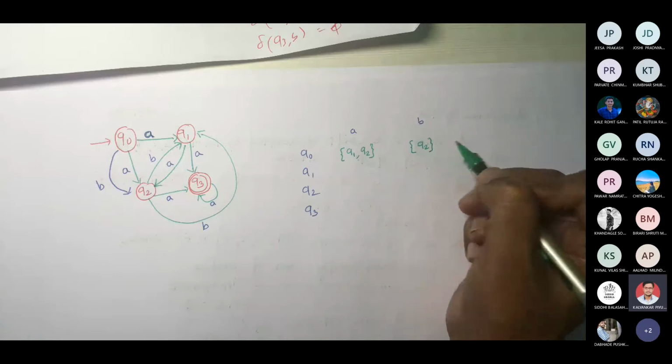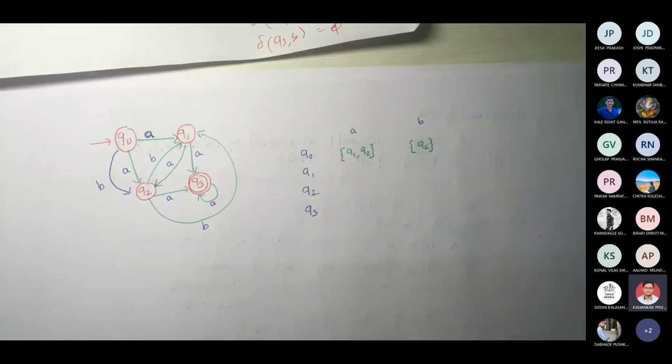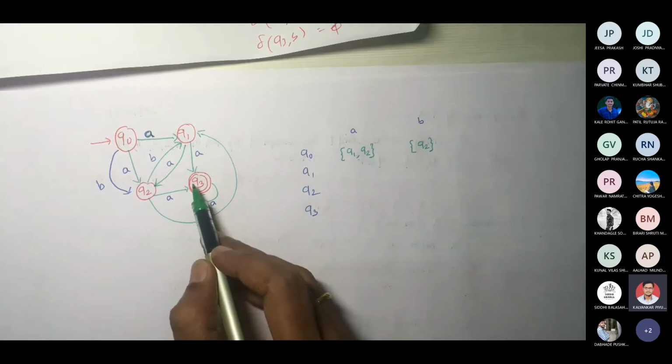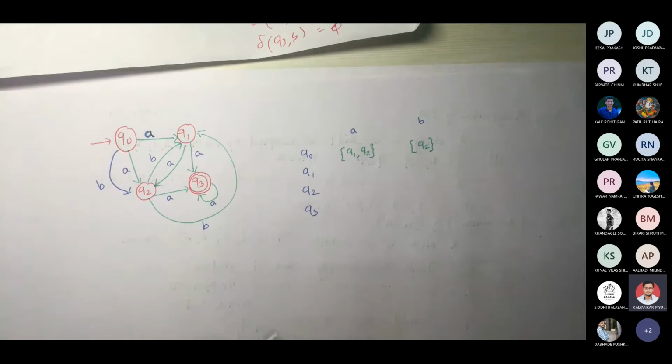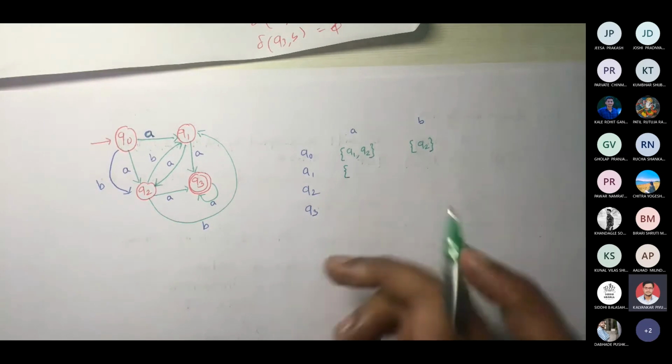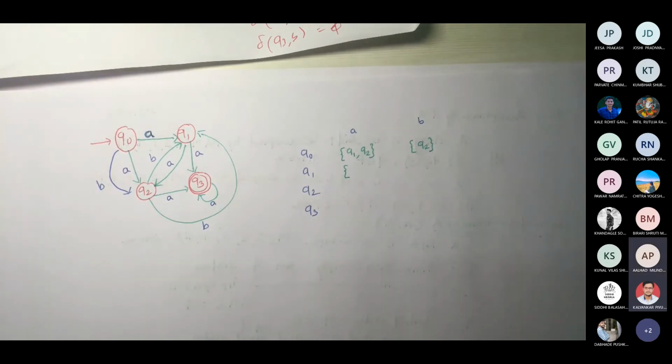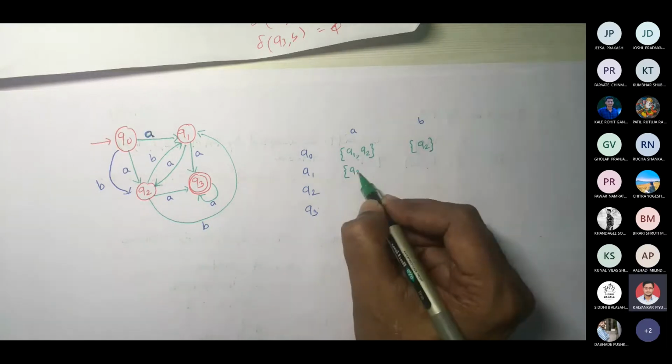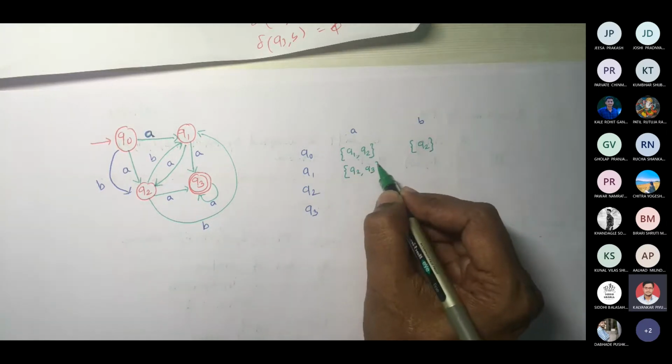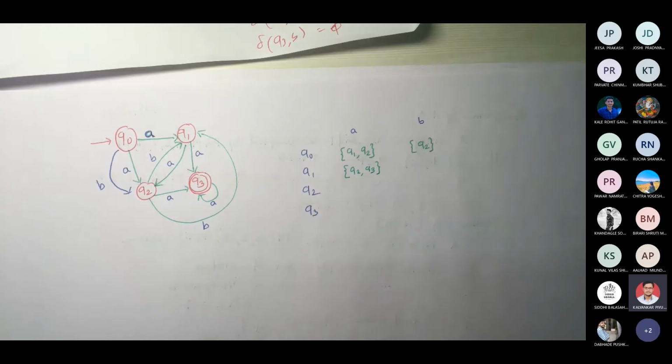It is Q2. Q1A is Q3. Is there anything from Q1 with A? Q2. Yes. So we have Q2, Q3. What is Q1B?